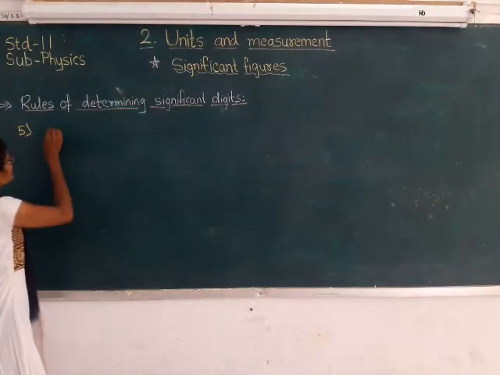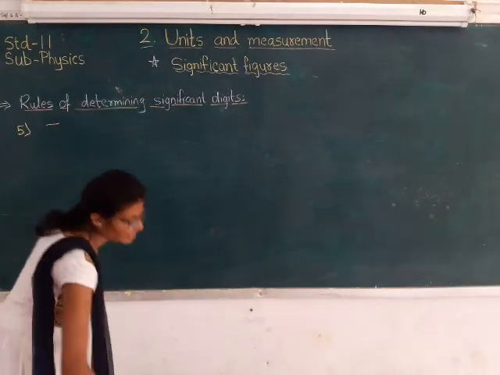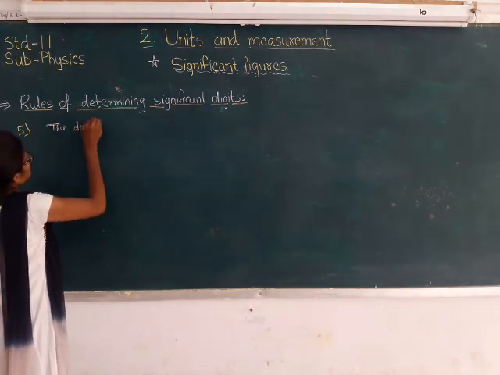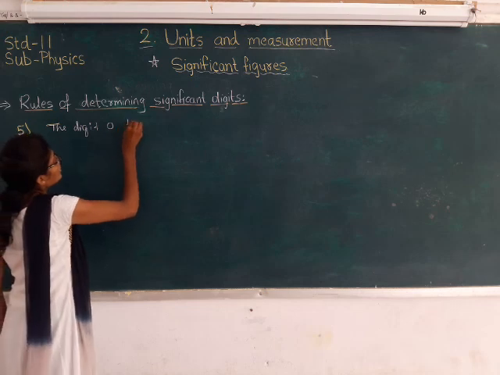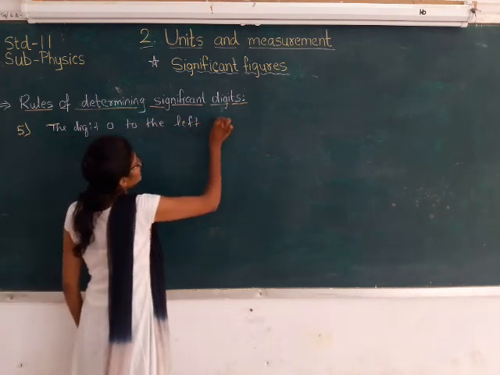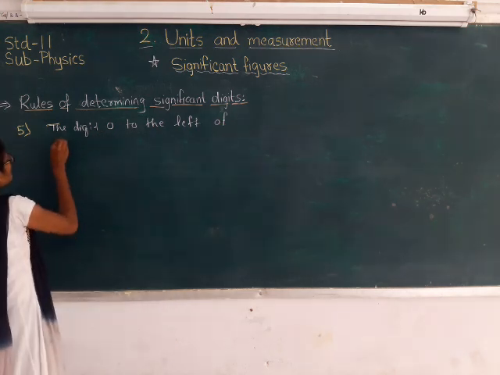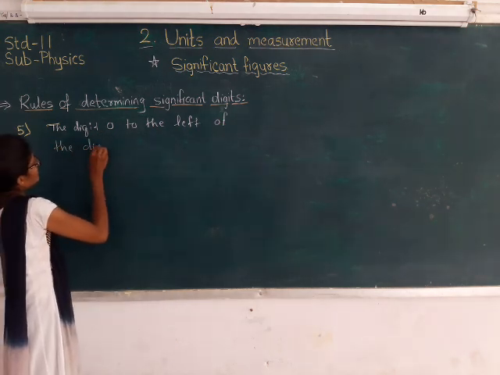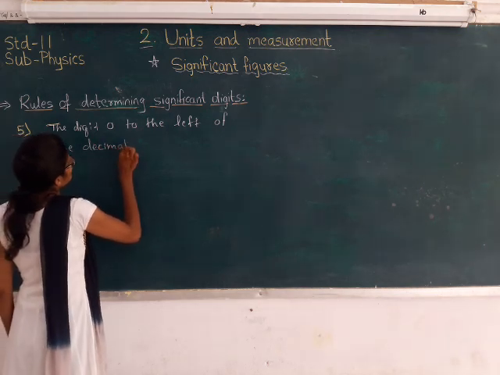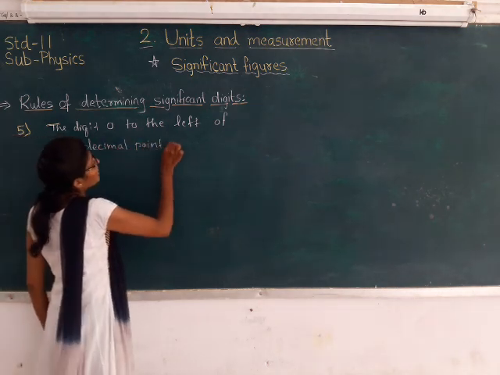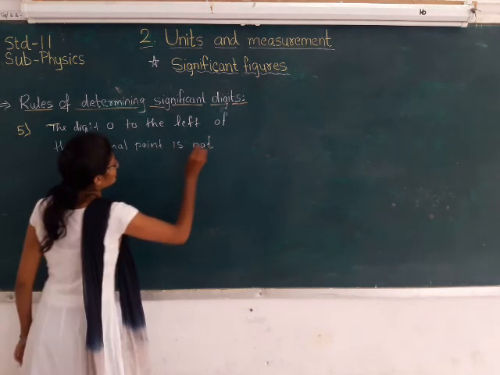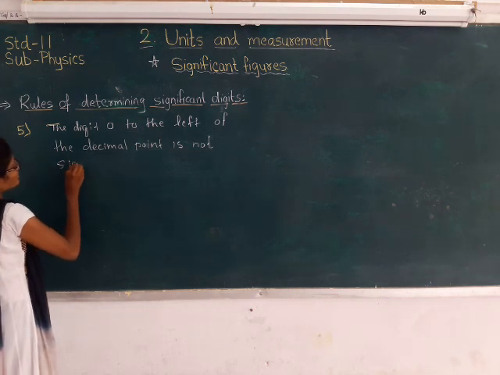Now fifth rule. The digit 0 to the left of the decimal point is not significant.